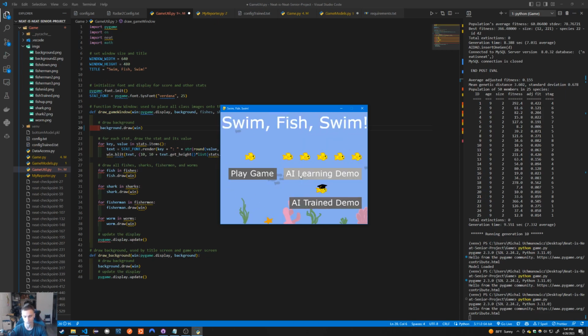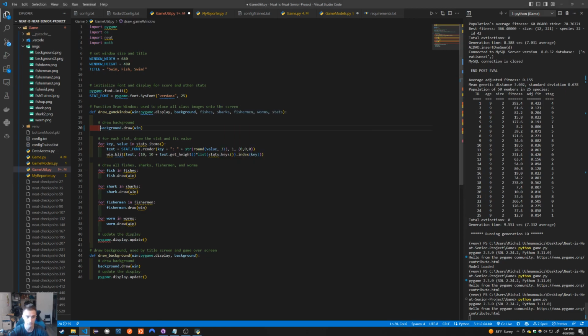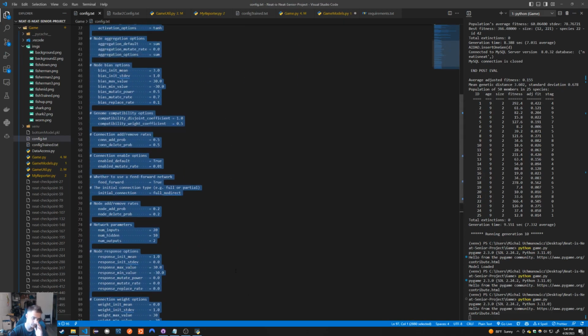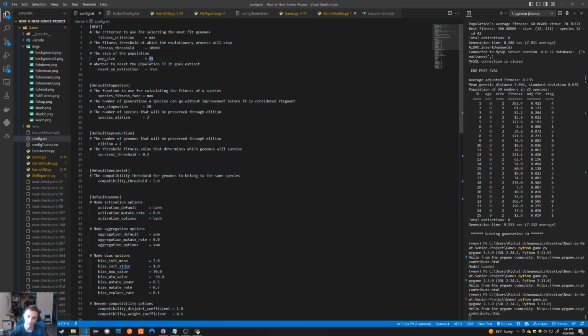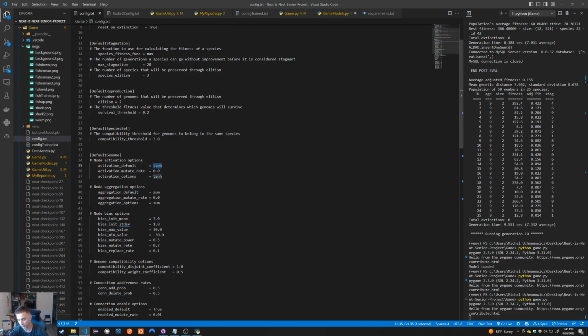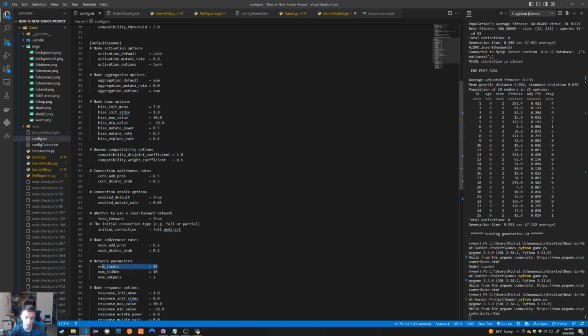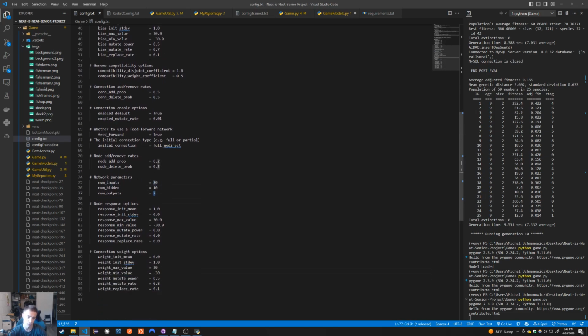Now we throw an AI into it. We use NEAT to create a population of AIs based on a configuration file. That configuration file looks like this. Here we specify that we want 25 AIs. We want them to use the activation function of tanh. The probability to add a connection between nodes is half. We can specify things like the number of inputs, hidden nodes and outputs. We can specify the initial average weight that a connection has.